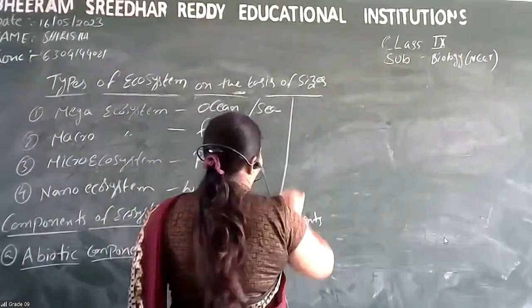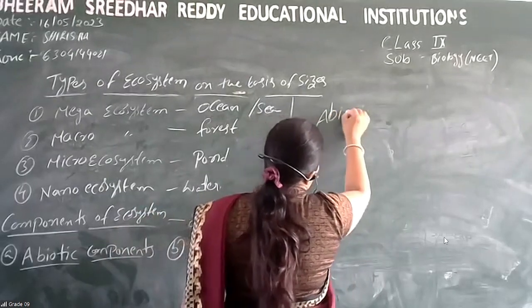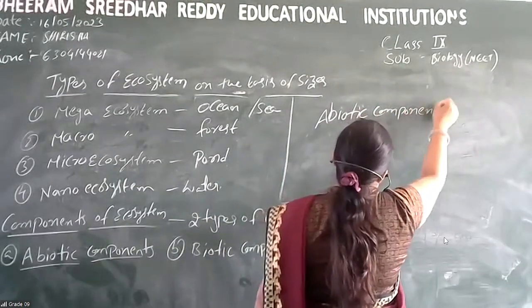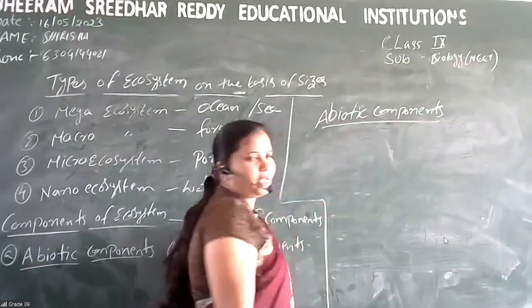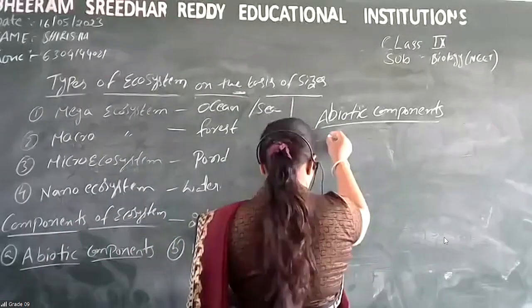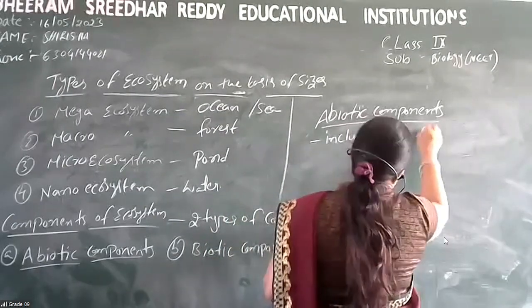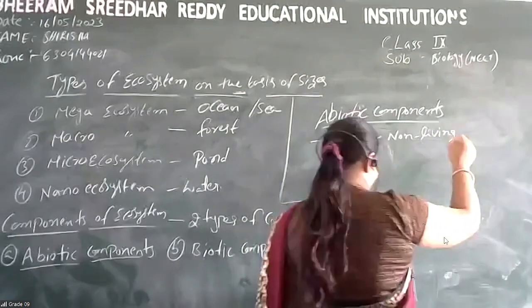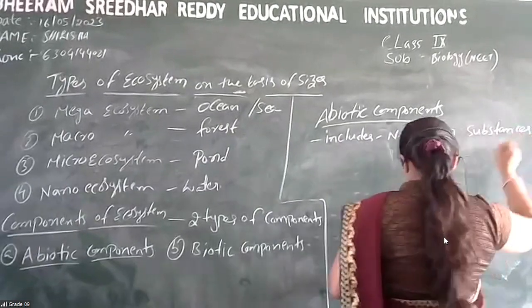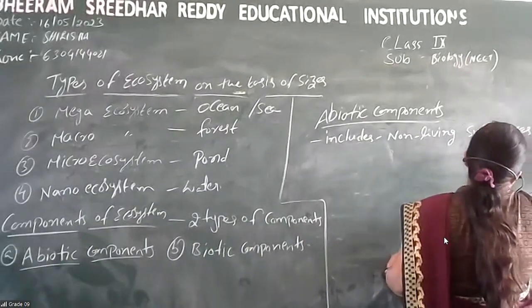Abiotic components means, the name itself tells you. Abiotic components include non-living substances and factors.